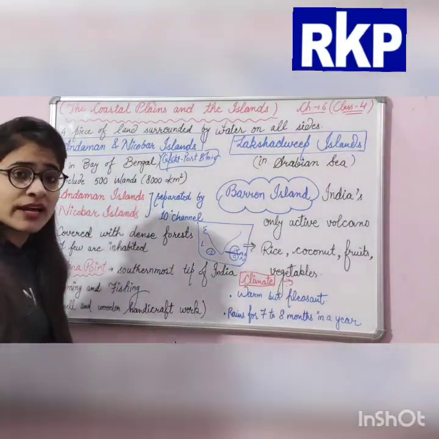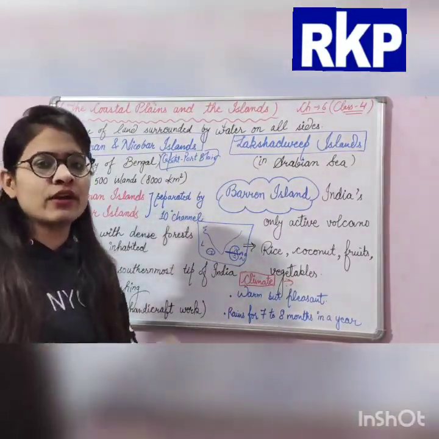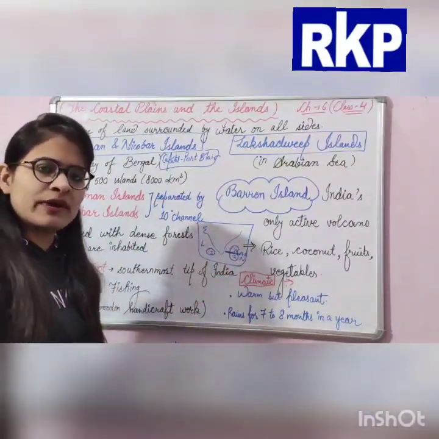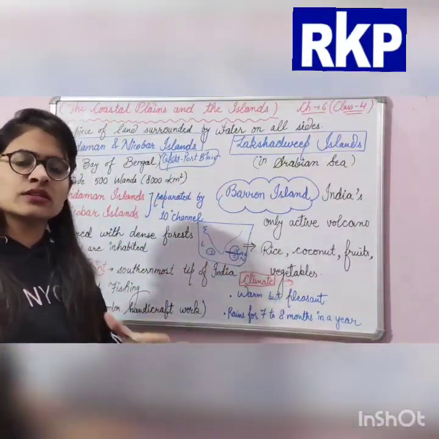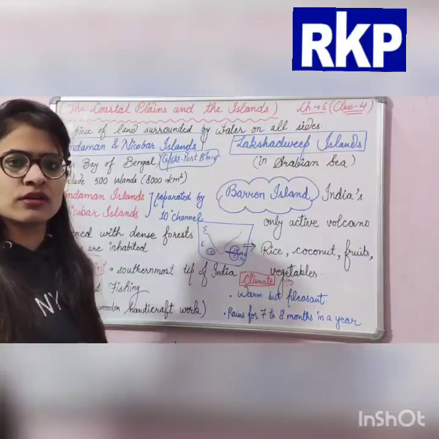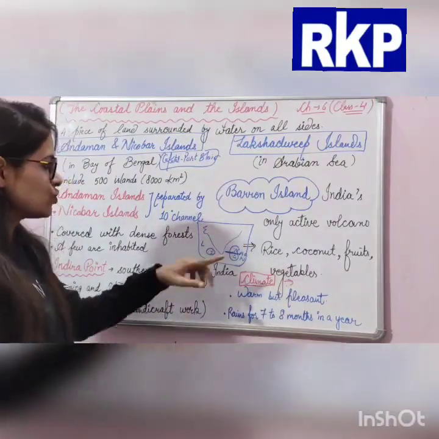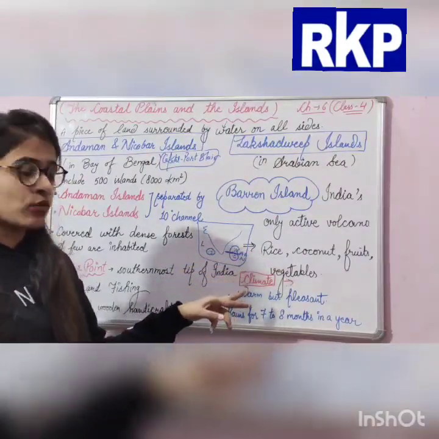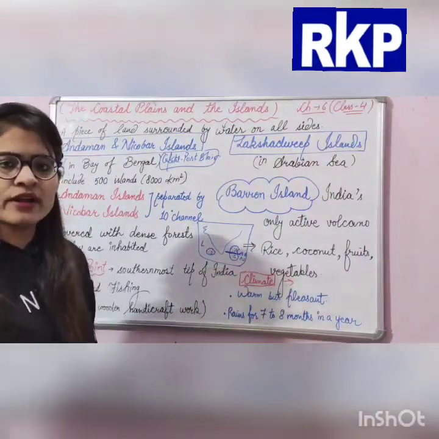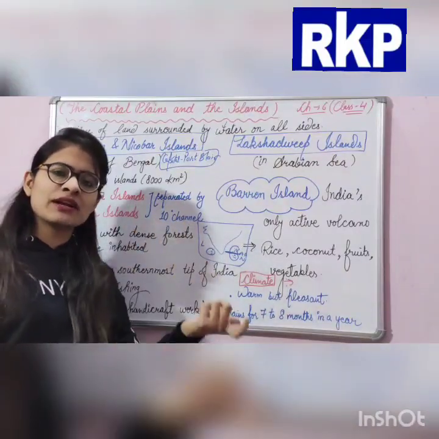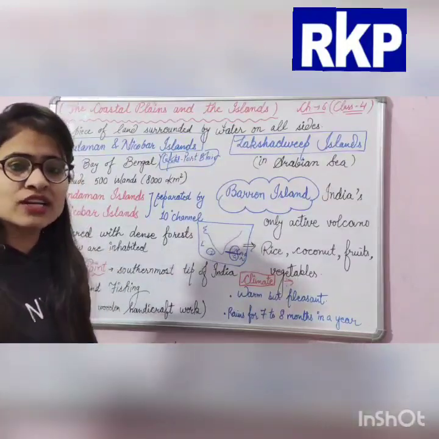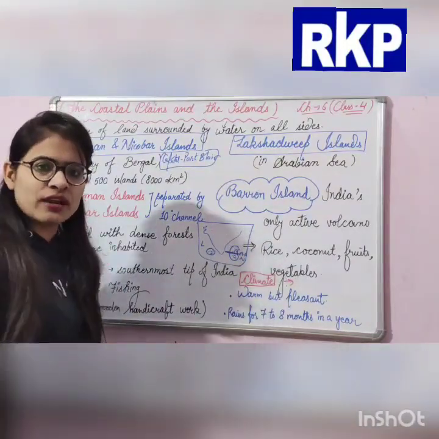Now the Andaman and Nicobar Islands have also been divided into two parts. The northern part is called the Andaman Islands, and the southern part is called the Nicobar Islands. So on the upper side these are Andaman, and on the southern side these are Nicobar. There is a channel which divides the Andaman Islands and the Nicobar Islands into two parts, and that is called the 10-degree channel.